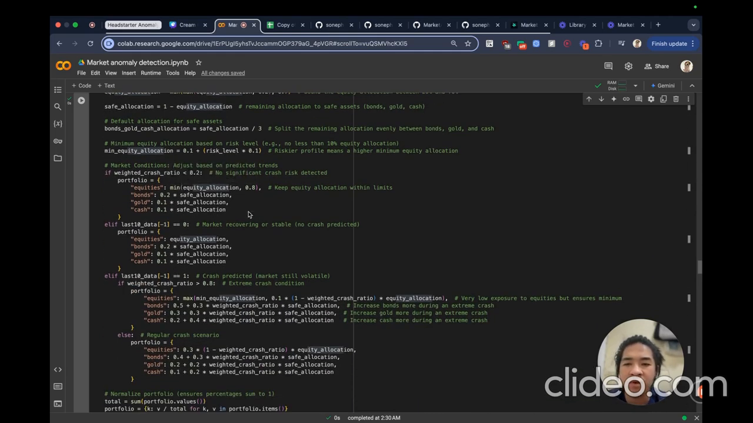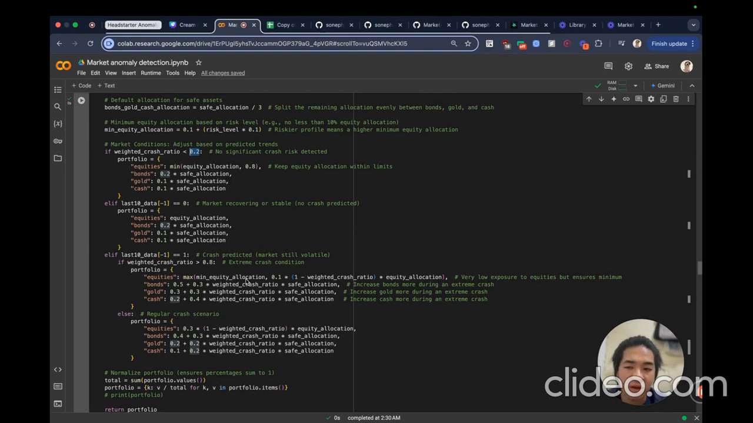One of the extreme cases that I'm going to show is the weighted crash ratio. Less than 0.2 is okay. We're going to consider that normal and make the allocation more biased towards equities. If that's not the case, it's all right. We're going to look at the latest data and make some decision.